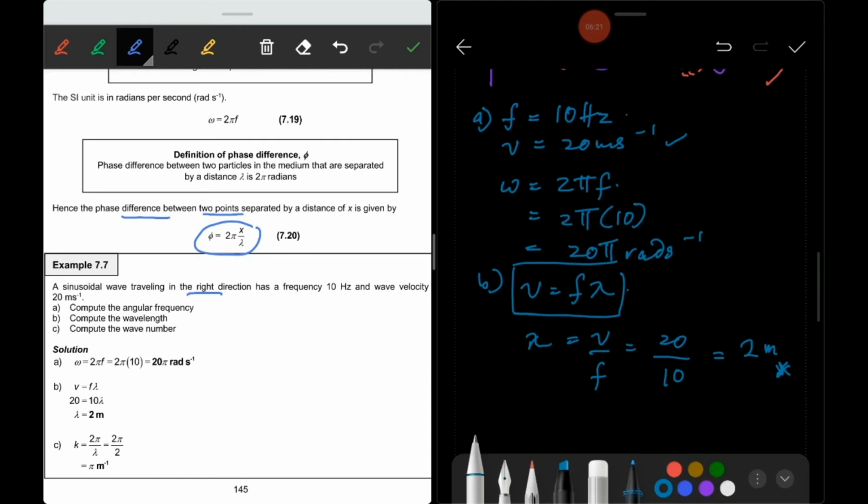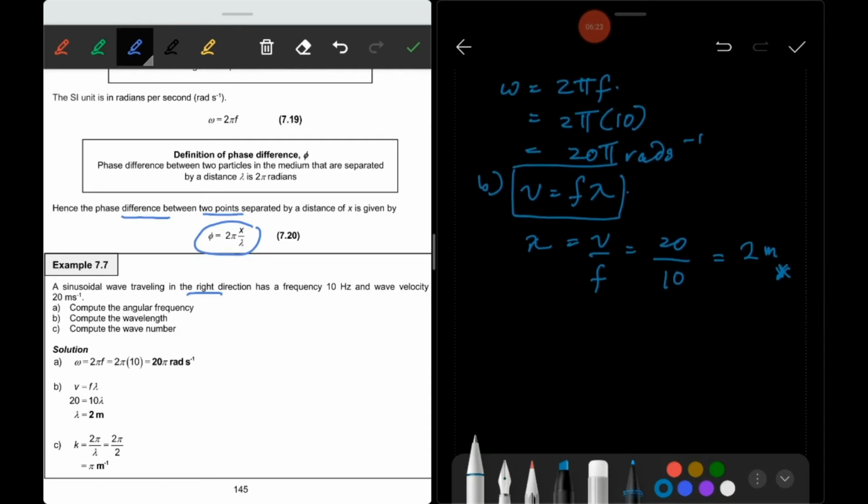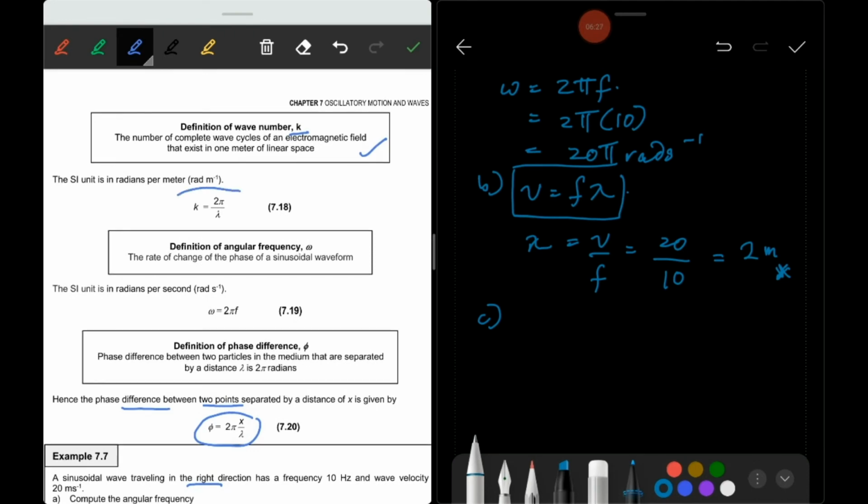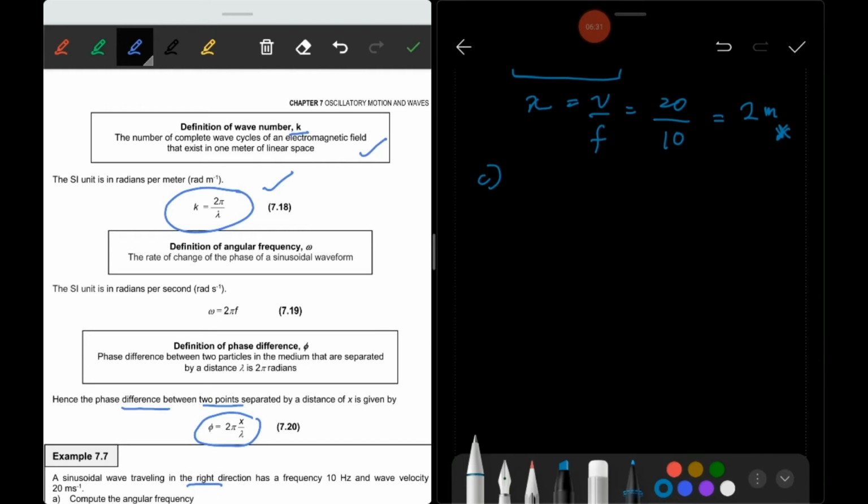And then C, compute the wave number. You can use this equation: the equation for wave number is k is equal to 2 pi over lambda. So here 2 pi divided by 2 meter is equal to pi meter minus 1.